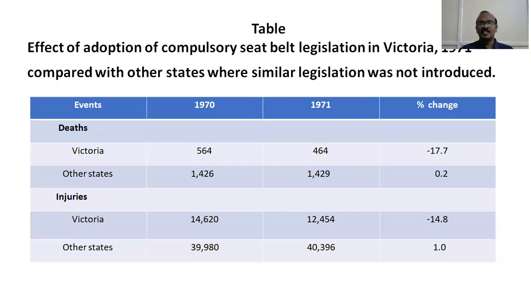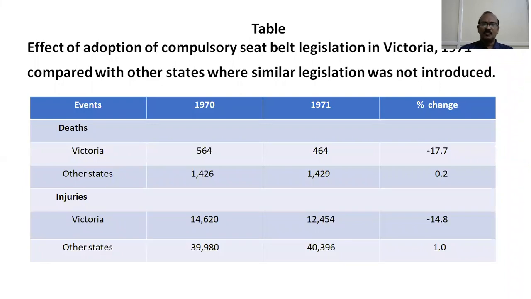Whereas in other states where the seatbelt legislation was not enforced, in fact, there was an increase in the number of deaths as seen in this table. There is an increase of 0.2%, which shows that seatbelt legislation is in fact very useful in bringing down the morbidity and the mortality.